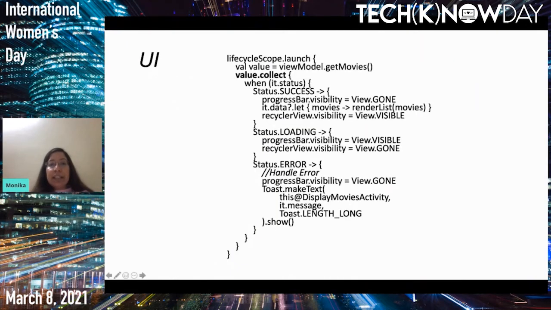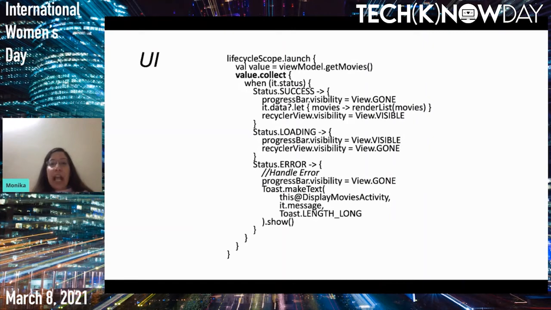So we collect the state flow, we check the status. If it's successful, then whatever value we get from the state flow, we pass it on to the adapter to render it. And if it's loading, we change the progress bar. We make it visible. If it's error, we actually show the error dialog and make the progress bar gone. So this is how, with the help of state flow, we achieve the same thing which we get with live data.